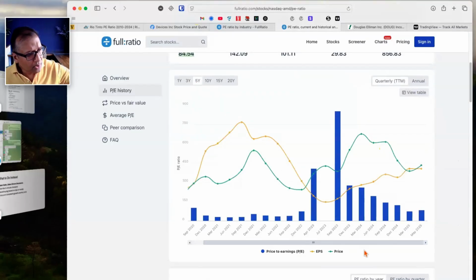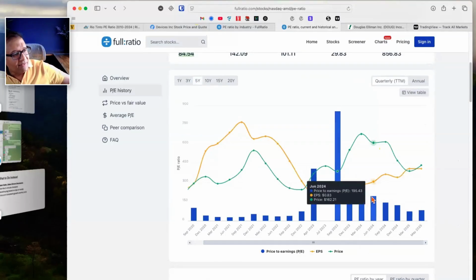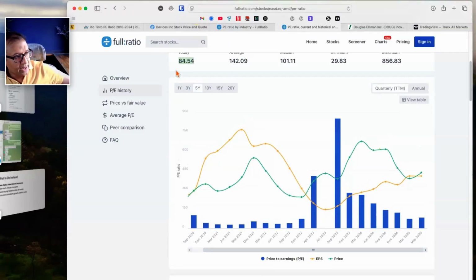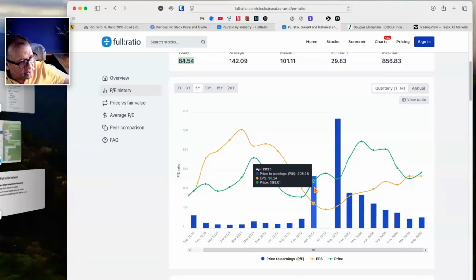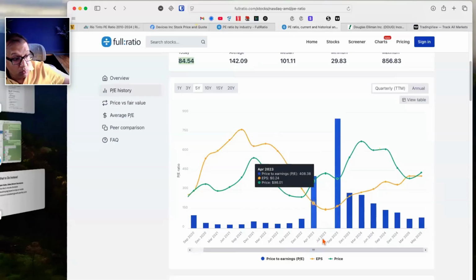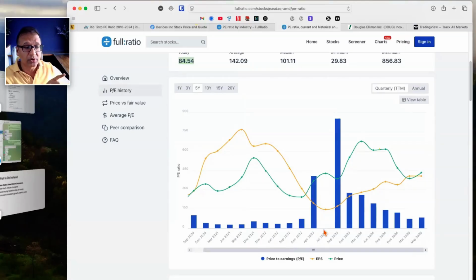Check this out. While the average PE ratio of AMD is 142, notice that there were two years when the PE was unusually high. One was price to earning sitting at 408 and the other at 856. And there was one year when the PE didn't exist, so probably it made a loss. That basically means you now need to go into the financials of this company and analyze it.